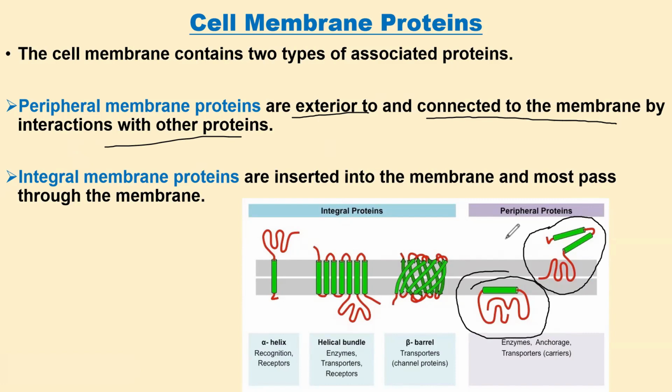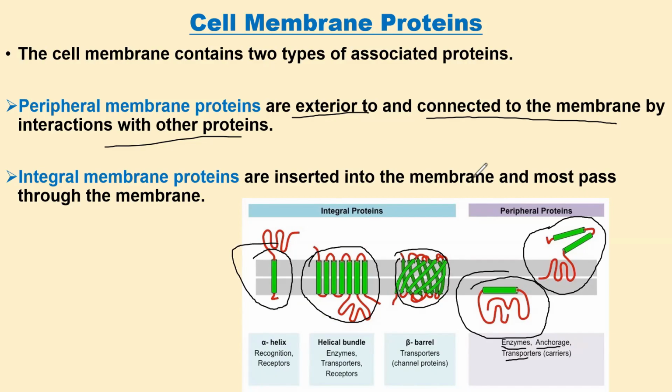Examples of peripheral proteins are enzymes found on the cell membrane, anchorage proteins, as well as transporters. Most of the transporter and carrier proteins, enzymes, and anchorage proteins are peripheral proteins. The integral proteins are inserted in the cell membrane and must pass through it. They fully penetrate the cell membrane. These are examples of integral proteins.